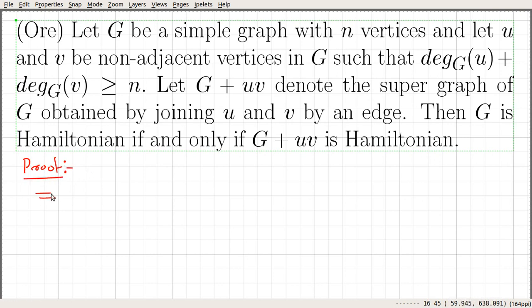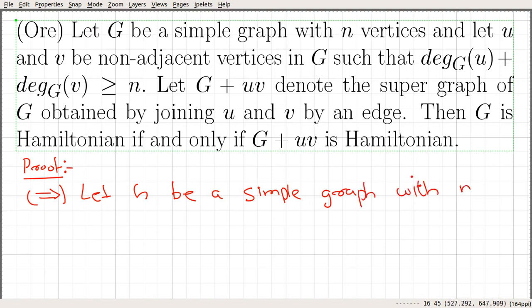Let's first consider this direction: if G is Hamiltonian, then G plus uv is also Hamiltonian. So let G be a simple graph with n vertices, and u and v be two non-adjacent vertices in G,